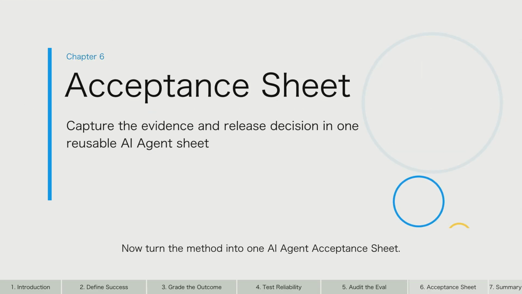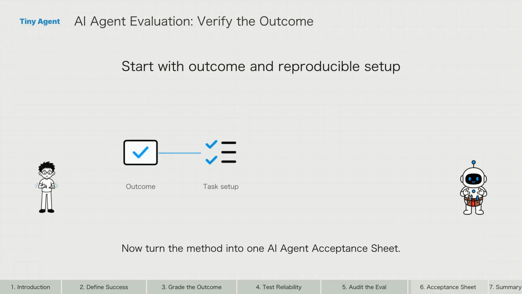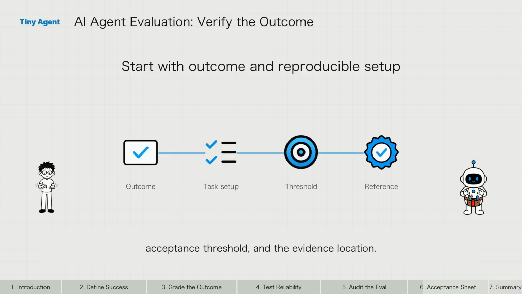Now turn the method into one AI agent acceptance sheet. Use it for a single high-value task before a release, for a repeated workflow, or as the seed of a larger evaluation suite. Block 1 is outcome. Name the user-visible result, the final state that proves it exists, the acceptance threshold, and the evidence location. Do not use "agent said done" as evidence.